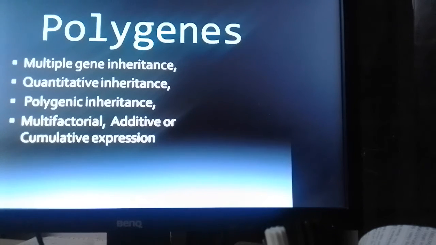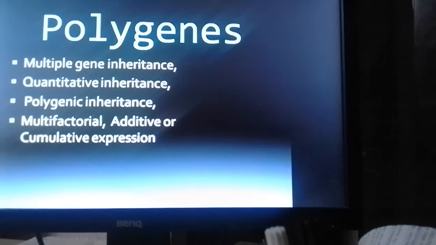In this presentation, we have to discuss polygenes. You say polygenic inheritance, otherwise called multiple gene inheritance. I want to advise the students that you have to differentiate multiple allele and multiple gene. They are entirely different in definition as well as examples. So here you concentrate on the word gene, multiple gene inheritance,